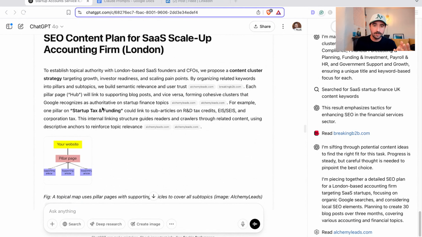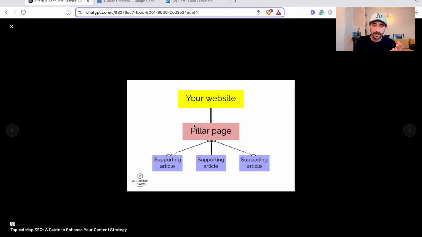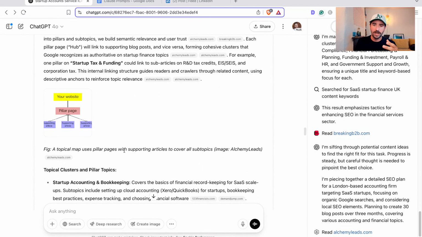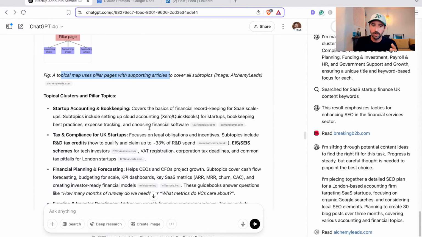And this is something I've not seen it do before: one pillar is startup and tax funding, but it's actually given us a little insight into how you create topical authority on a website. So you can see it's brought up your website, a pillar page, and supporting articles. It's pulled that little bit of information from the web to show you how you're going to structure this information, and little hints on how it's all going to work for your SEO strategy. So even if you're a complete beginner, this is going to work really nicely.